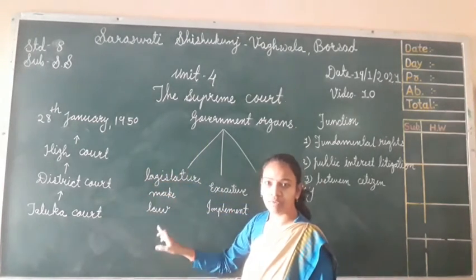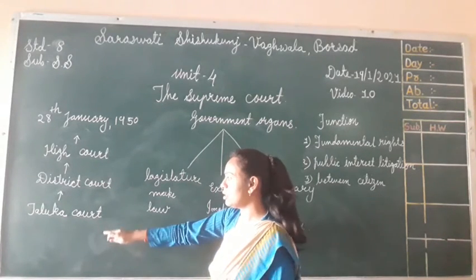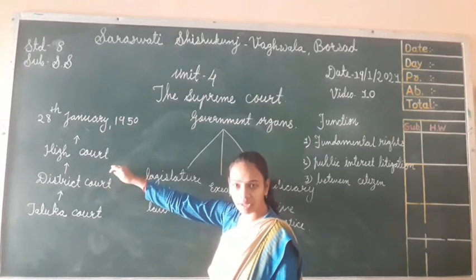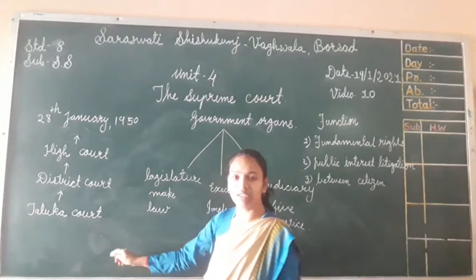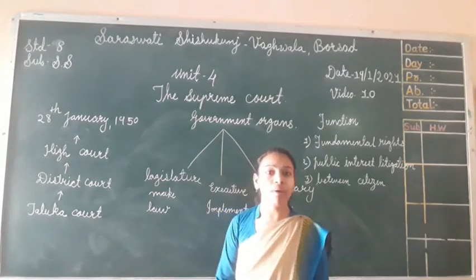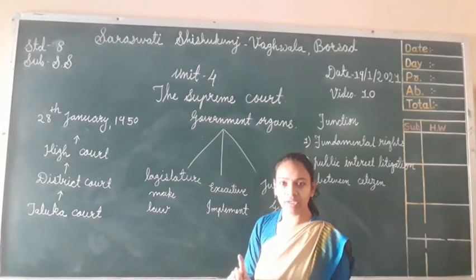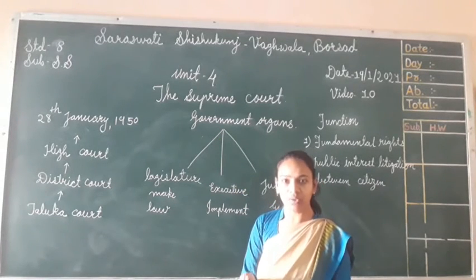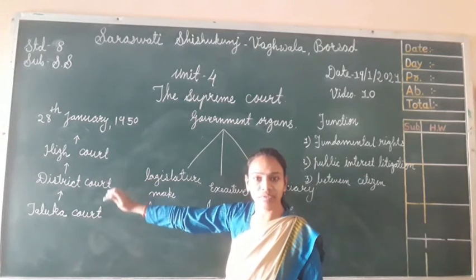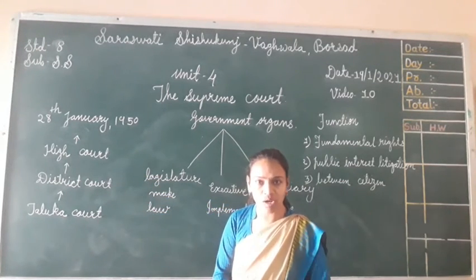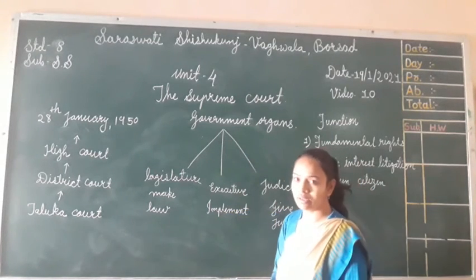Whatever review and whatever decisions are given by these three courts, the taluka court, district court and High Court, all the decisions of these three courts can be reviewed by the Supreme Court. The Supreme Court has the right to review the decisions of these lower courts. Understood, all of you? Then let us see the functions of the Supreme Court.